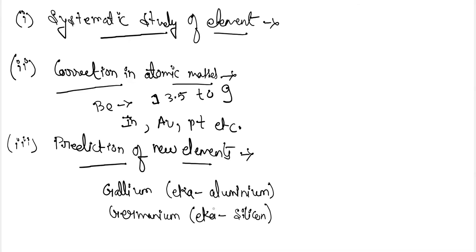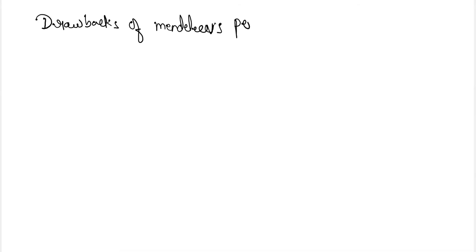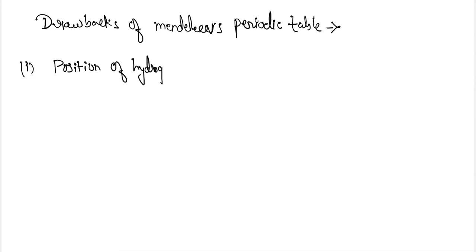Next, there were also some defects, or drawbacks, seen in Mendeleev's periodic table. So what were the drawbacks? Let's talk about them. Drawbacks of Mendeleev's periodic table. The first major drawback was the position of hydrogen. Hydrogen is placed in group 1.